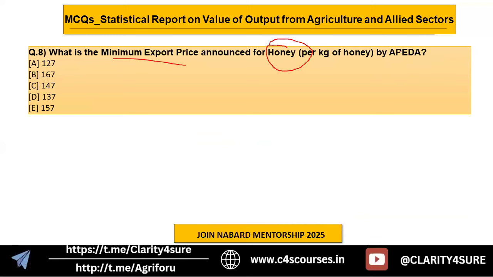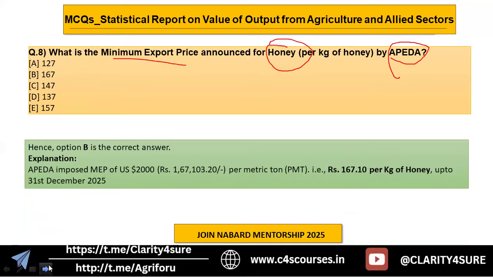Okay, and who announced this minimum export price? That is by EPIDA. So from here, one more thing you come to know is that the minimum export price of honey is announced by EPIDA, right? So the answer to this question is option number B, that is 167.10 per kg of honey. And this minimum export price is imposed by EPIDA and it will be valid up to 31st of December 2025, after which it will be revised.